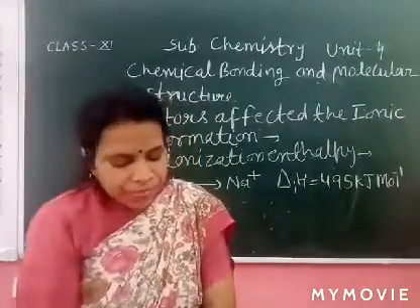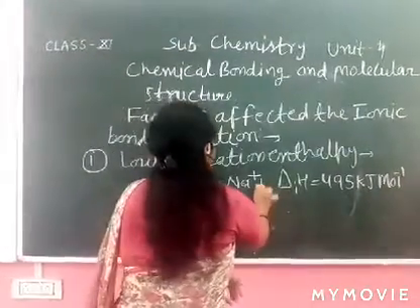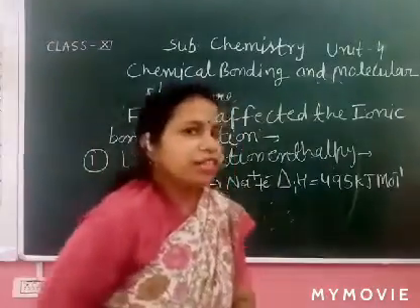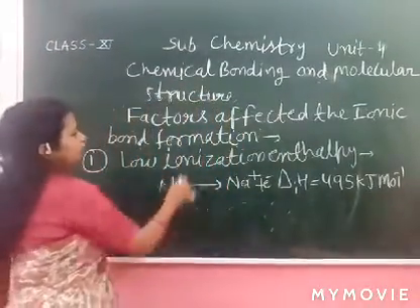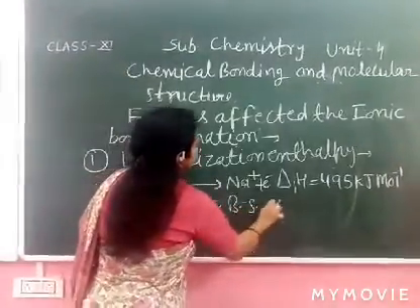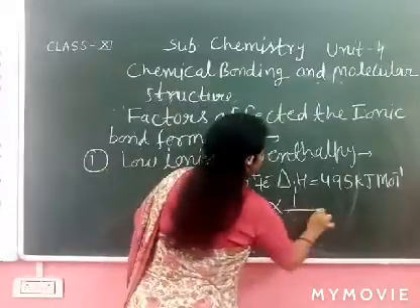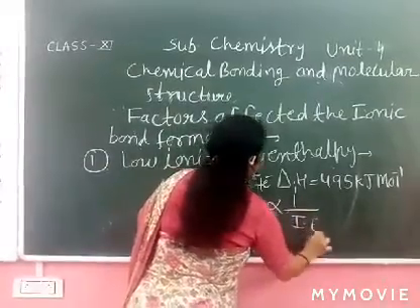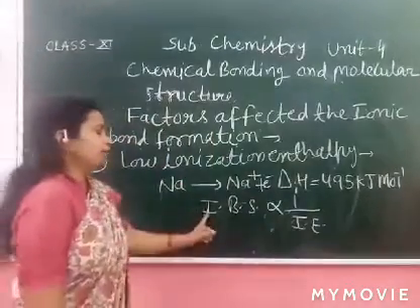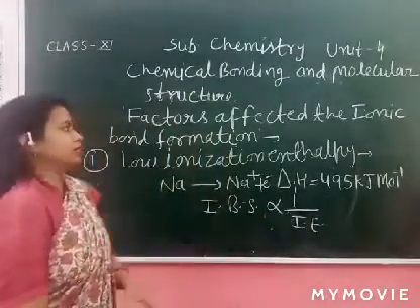Now next is the second point. What is the relation with ionic bond formation? Ionic bond strength is inversely proportional to ionization energy. If ionization energy is low, ionic bond strength is high.